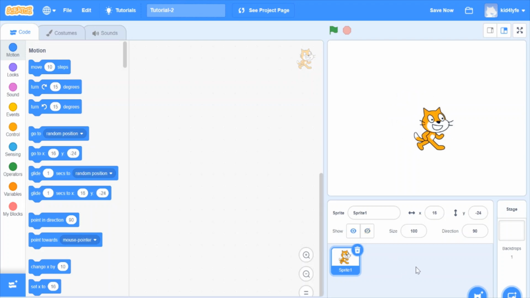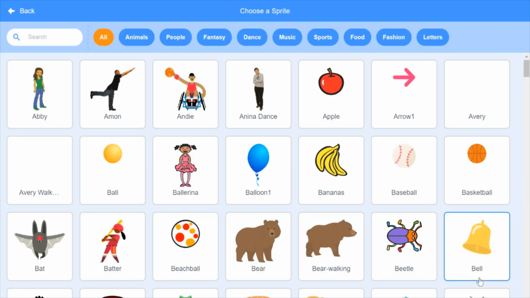But let's say you want a new sprite. We can hover a mouse over Choose a Sprite and we have four options. We can upload a sprite, we can choose a random sprite, we can paint a sprite, which we'll be exploring in the next video, or we can choose a sprite. I'm going to choose a sprite.